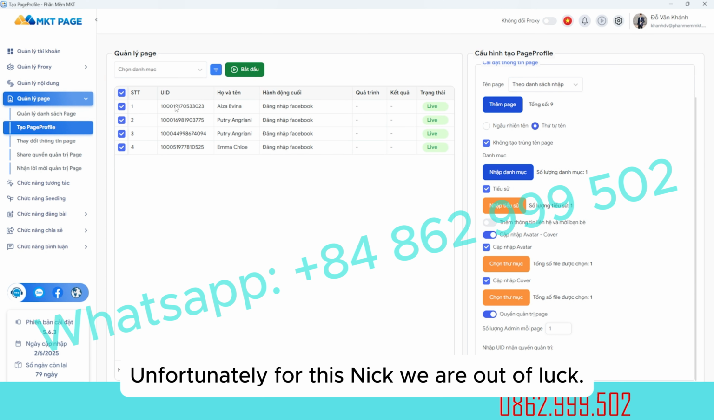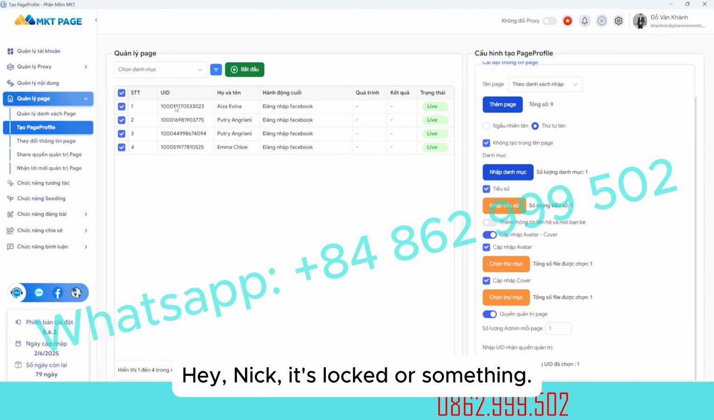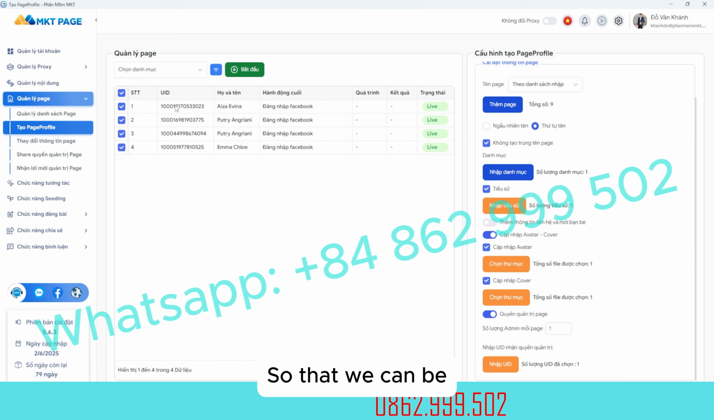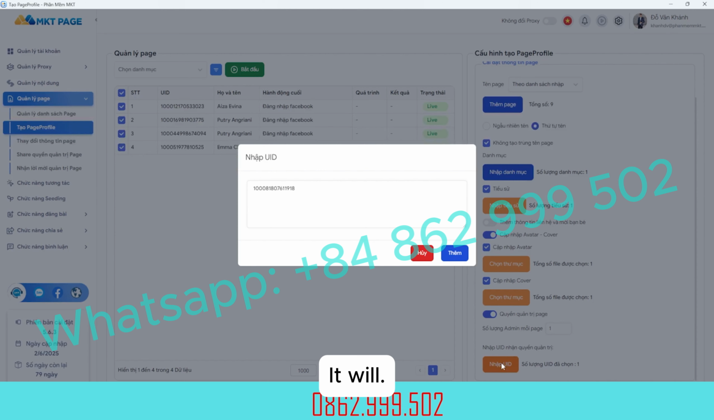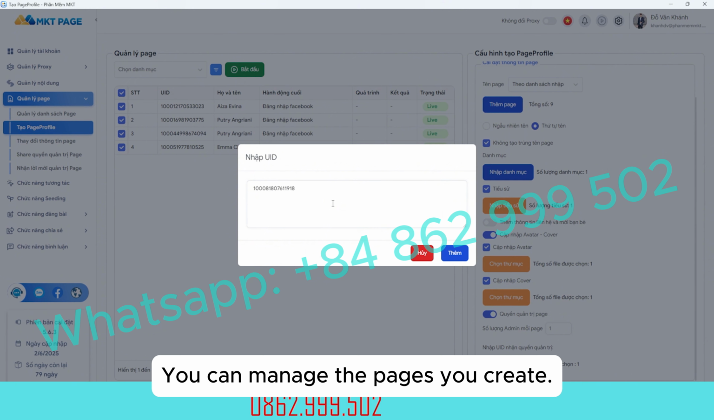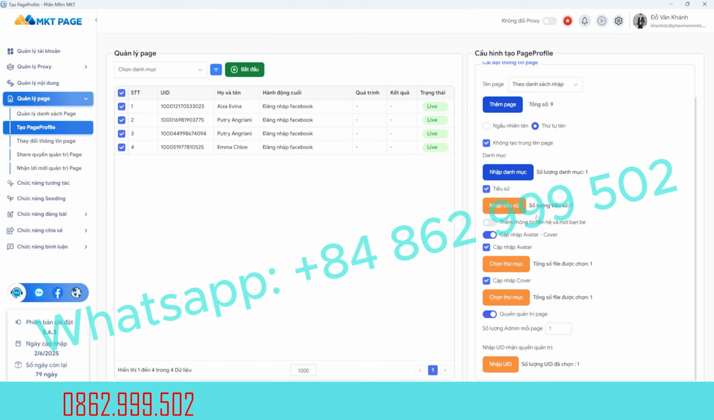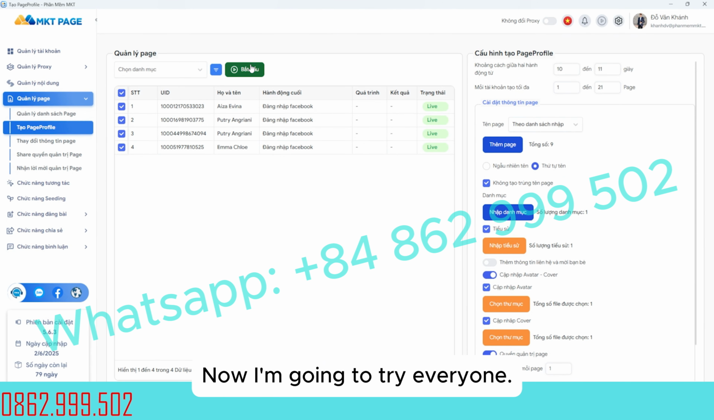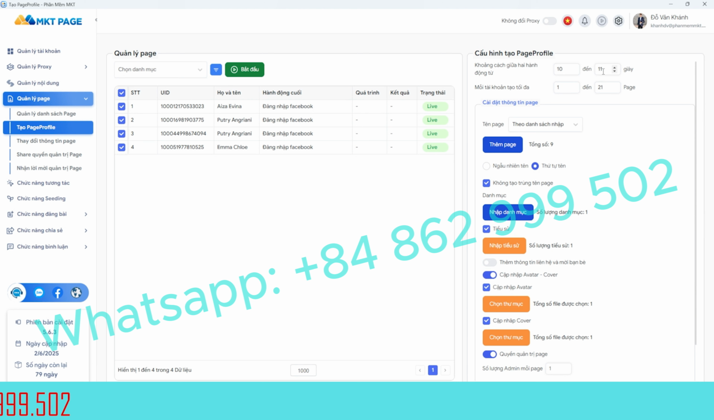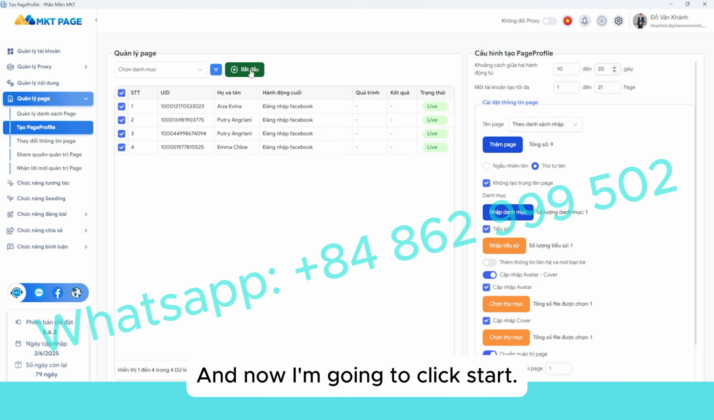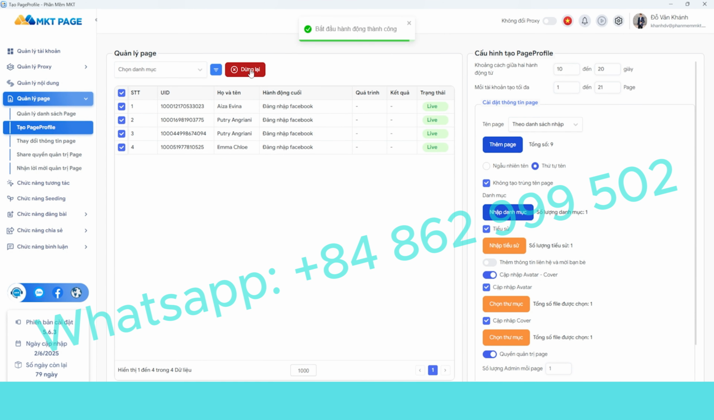Unfortunately for this nick we are out of luck, it's locked or something. We still have a nick that we can use as a backup, and it can manage the pages we create. Here we're going to get a nick's Facebook ID. Now I'm going to try it, and now I'm going to click Start.